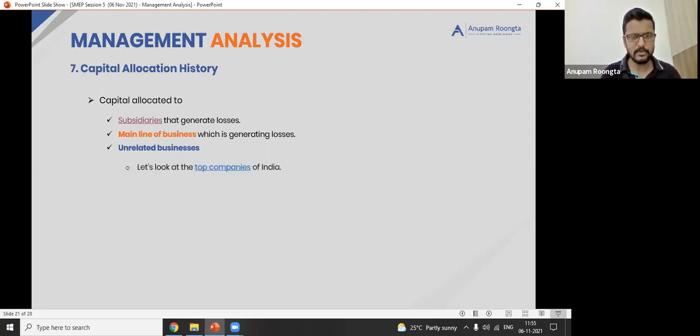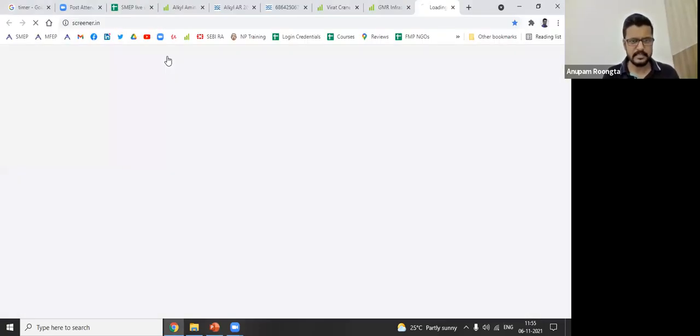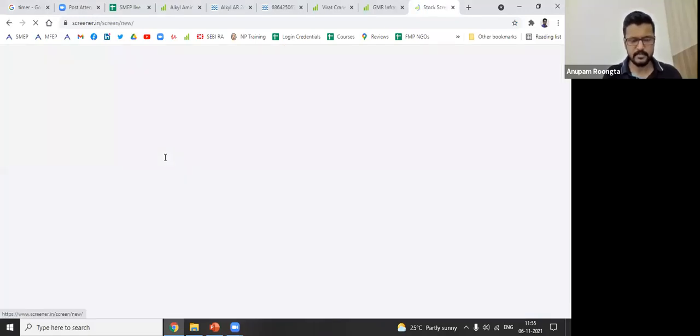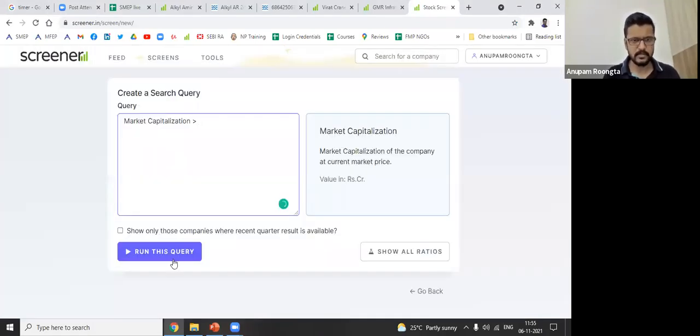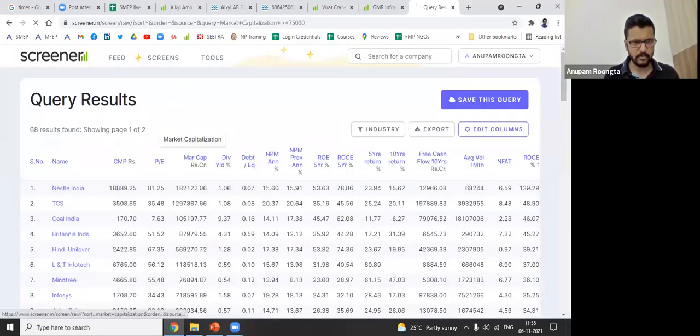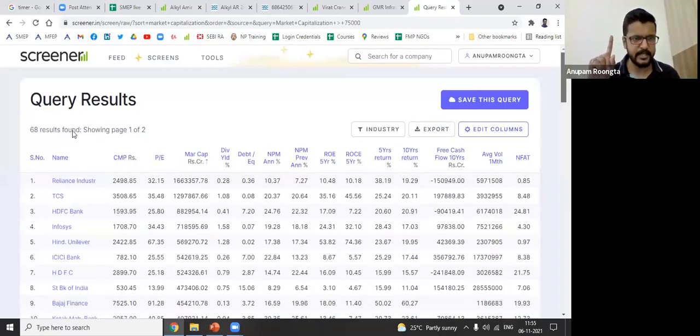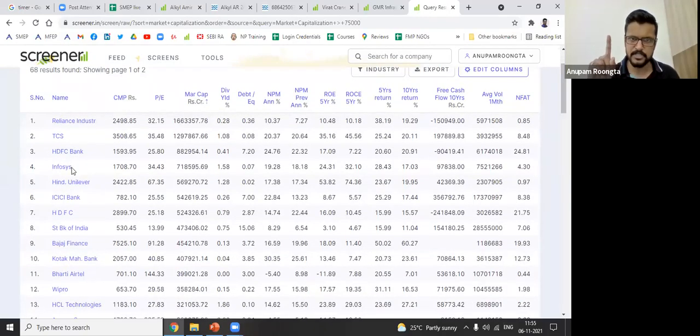Apart from that, let's look at the top companies of the country. So I go to Screener, I create a new screen. Let me say market cap more than say 75,000 crores. Run the query. Arrange by market cap. Now look at this. Reliance, as I said, is an exception. Look at TCS, one industry, IT. HDFC Bank, one industry. Infosys, one industry. Hindustan Lever, FMCG, one industry.